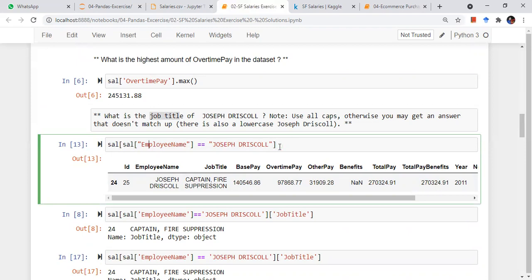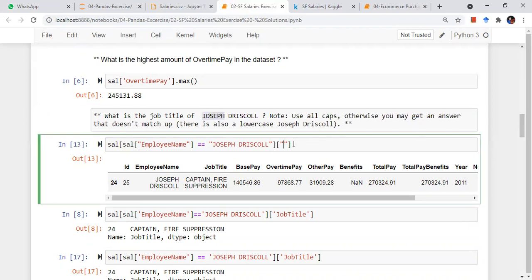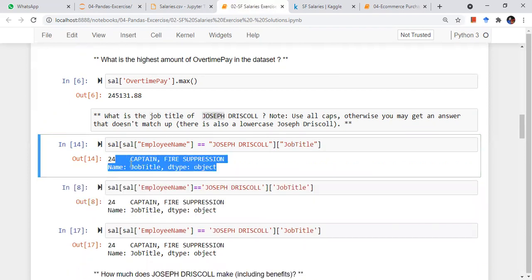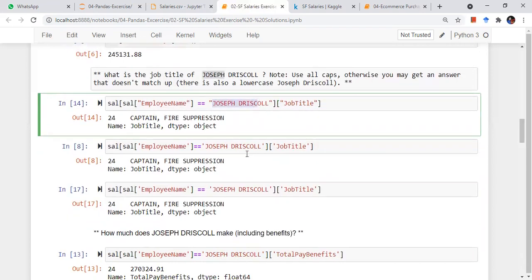I think the base pay would be better. But the question here is asking for the job title. So job title under double quotes, and this is my answer. Okay, so this is how I get the title of this particular person, Joseph Driscoll.